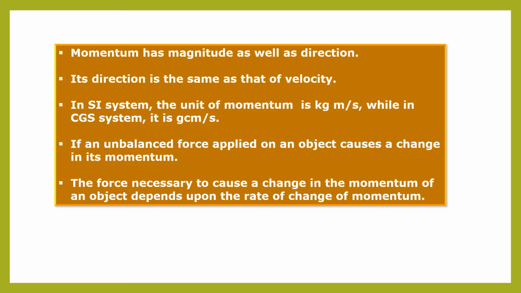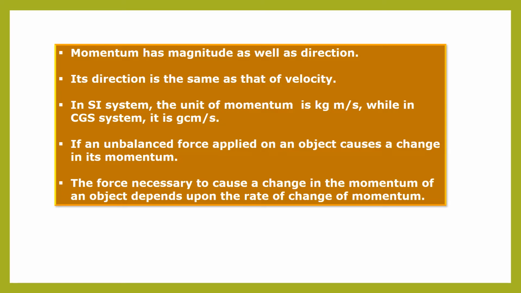So now let us take more information about momentum. Momentum has magnitude as well as direction. Its direction is the same as that of velocity. In the SI system, the unit of momentum is kilogram meter per second, because momentum is the product of mass and velocity.